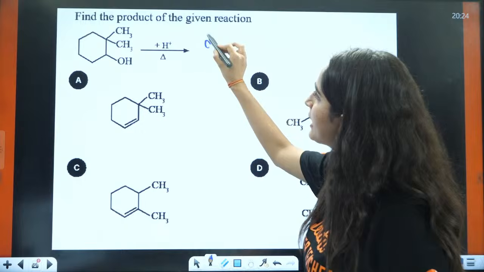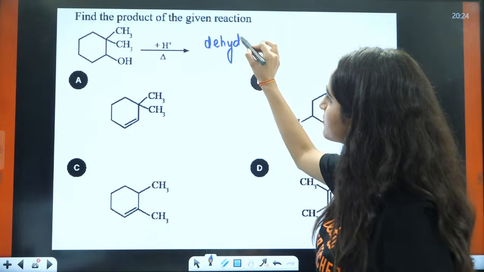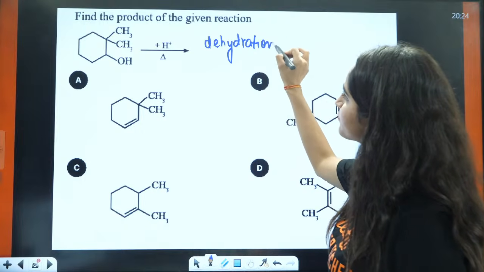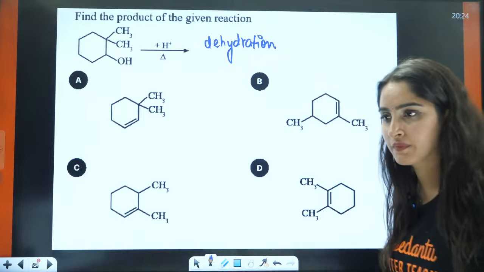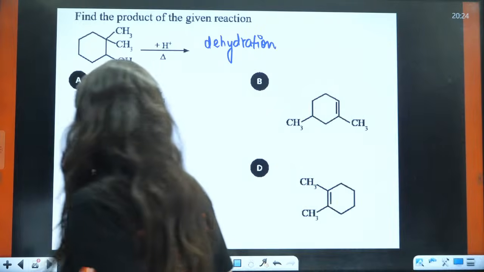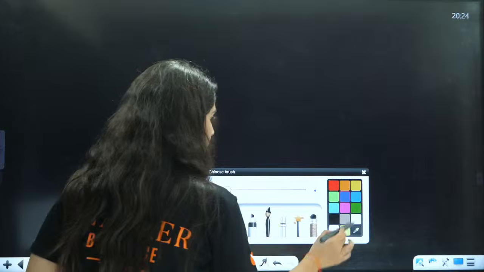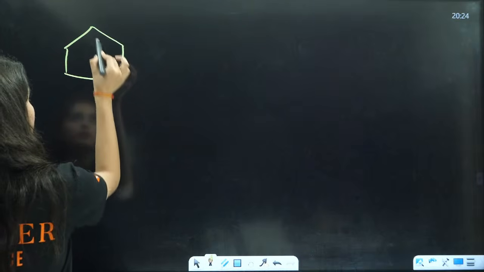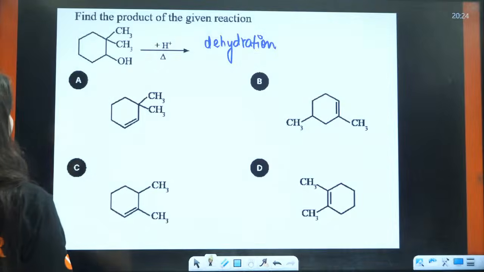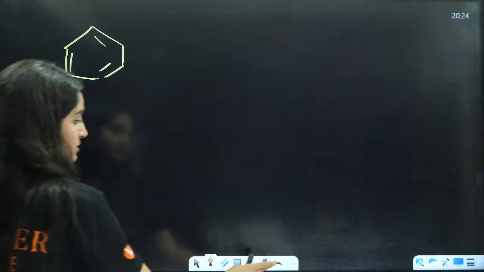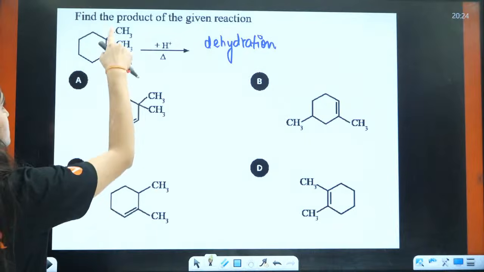Basically we are doing dehydration. I am going to write this here. This is not benzene, this is cyclohexane, right? Then you have CH3 and OH.